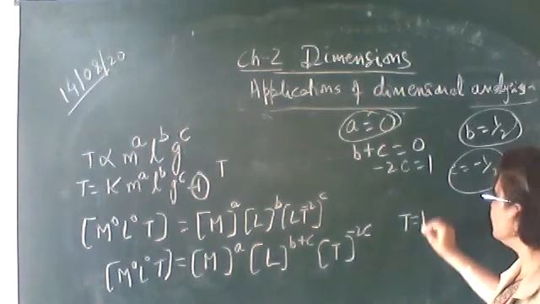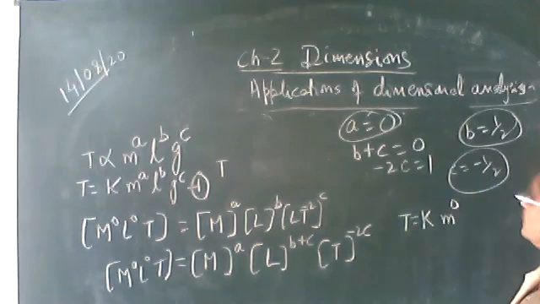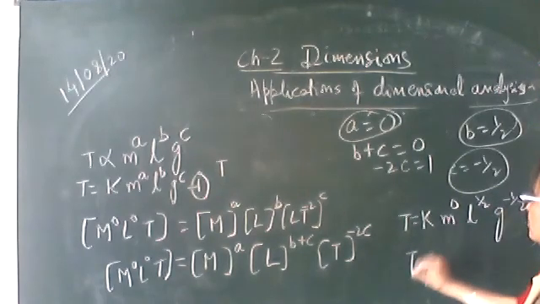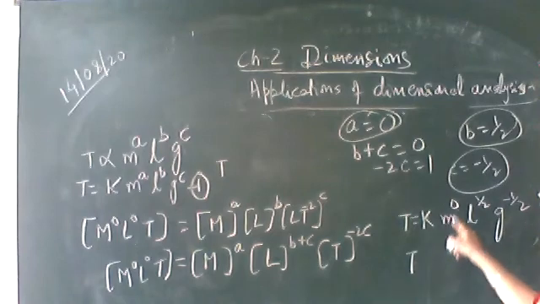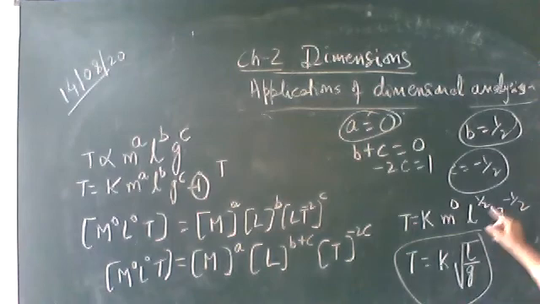So time period is equal to some constant k, M raised to the power a, here it is 0, L raised to the power b, which is half, g raised to the power c, which is minus half. So the time period does not depend upon the mass of the bob. Automatically it comes. So time period is equal to k under root L upon g. L raised to the power half, g raised to the power minus half can be written like this. So here we have derived the formula for the time period. Okay, so note it down.